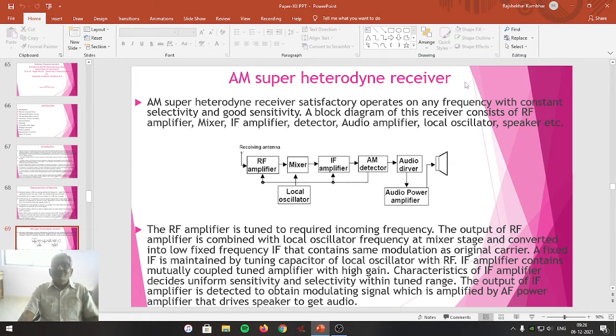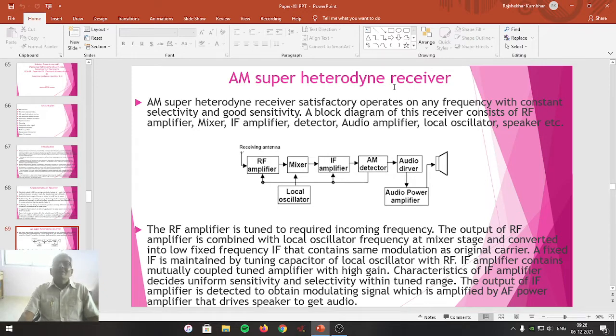Its sensitivity changes as the high gain amplifier is being used there. Those drawbacks are avoided in super heterodyne receiver, and that's why it is nowadays widely used. By keeping that aspect, we are going to study AM super heterodyne receiver.